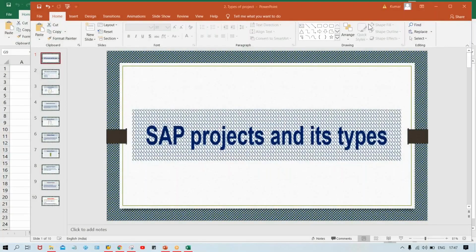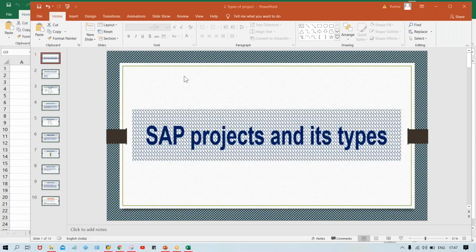Hello guys, welcome back. In this session, I'm going to explain the SAP project and its types. In the previous session, I already told that in this session I'll explain SAP project and its types. So guys, how many types of projects are there in SAP?